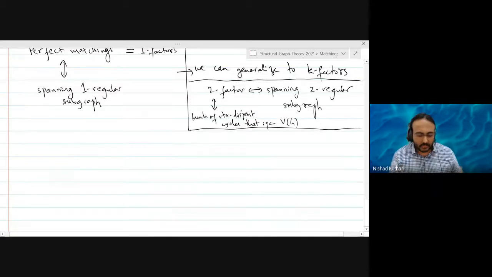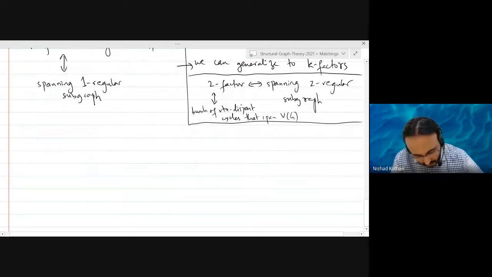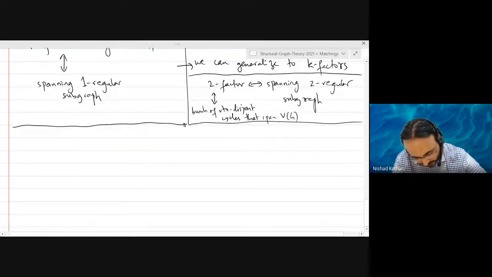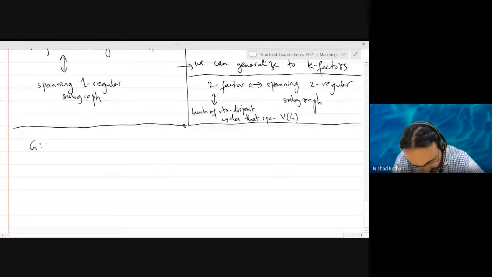Okay, good. So now I want to ask you, supposing you have a cubic graph. I will call cubic graphs three regular graphs. Let's say G is a three regular graph.